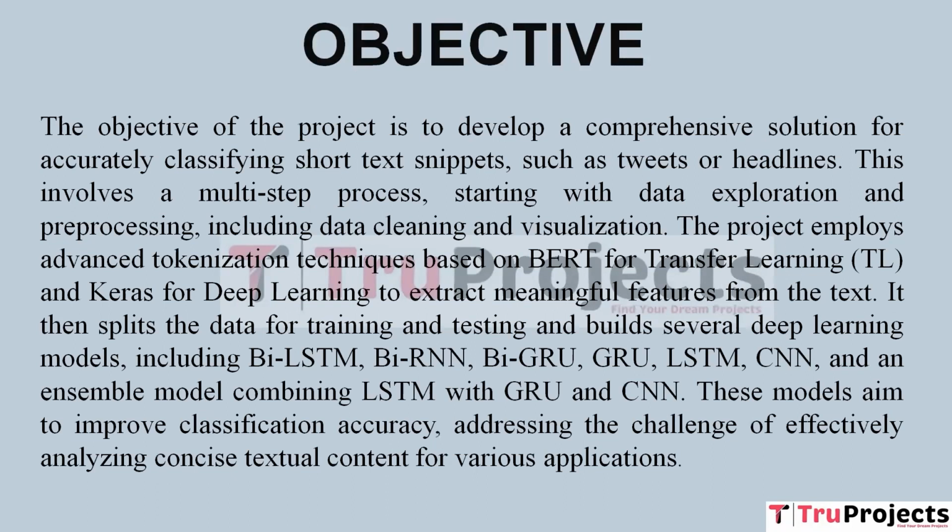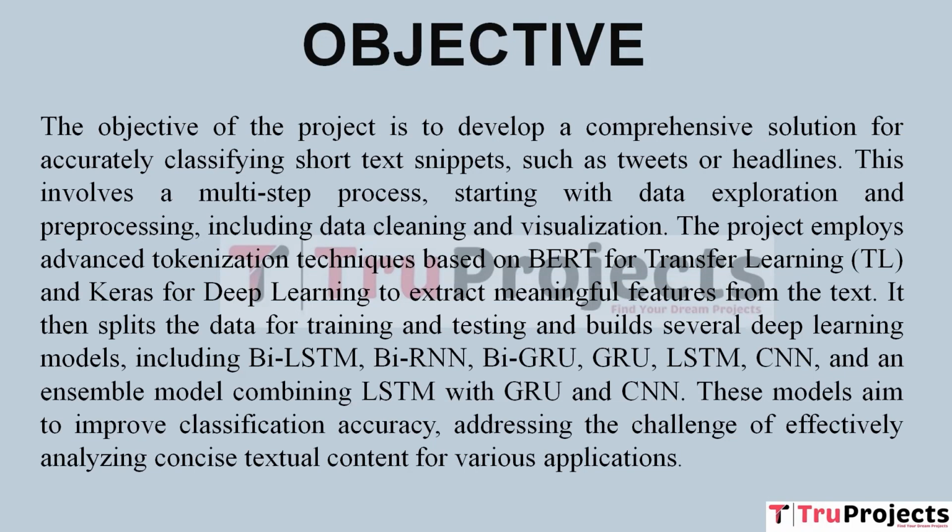The project's goal is to create a thorough method for correctly categorizing brief text samples like tweets or headlines. Data exploration and pre-processing, which includes data cleaning and visualization, are the first steps in this multi-step process. To extract useful features from the text, the project uses sophisticated tokenization approaches based on BERT for transfer learning (TL) and Keras for deep learning.